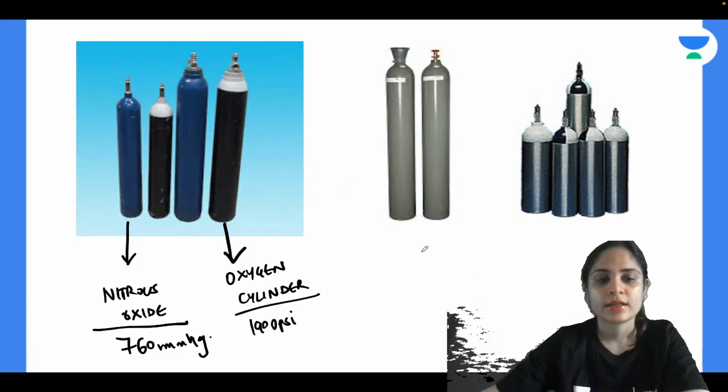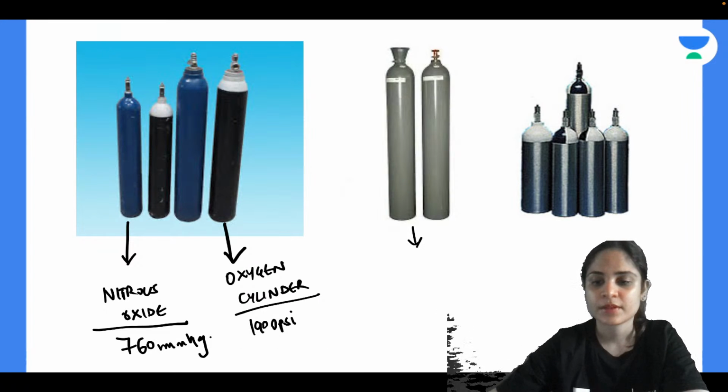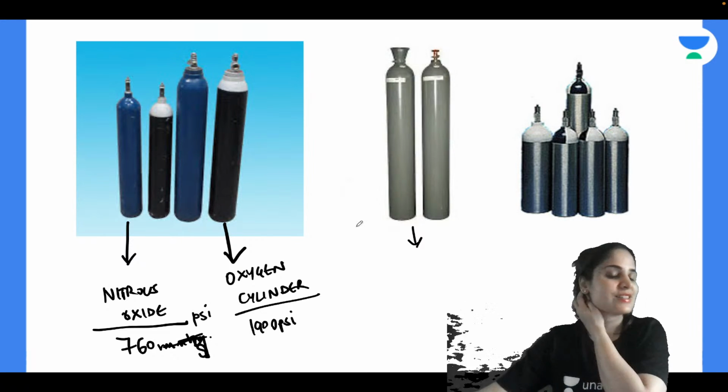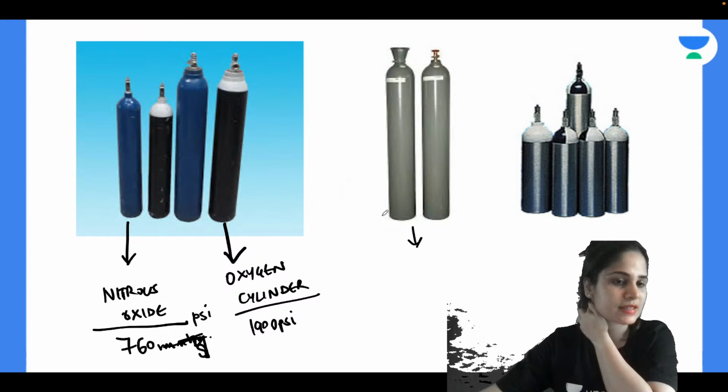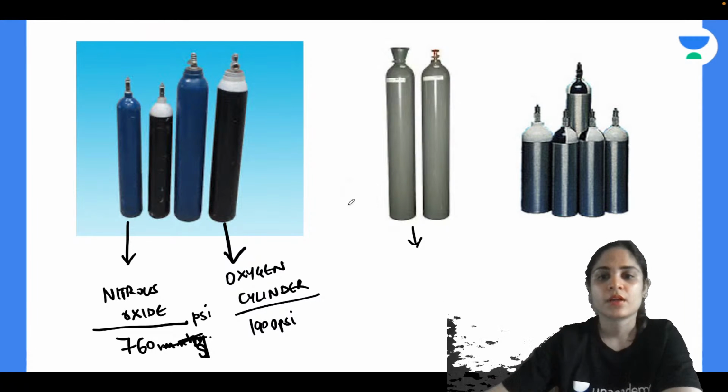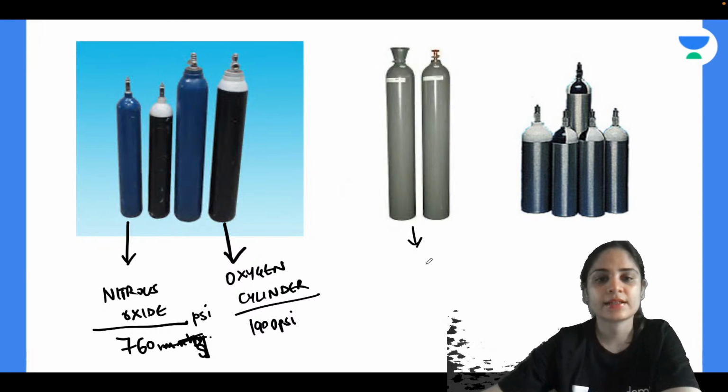Alright, okay. Grey color cylinder, anyone? PSI is pound per square inch. I'm so sorry, guys, even this over here is 760 psi, not mm of Hg. That is atmospheric pressure. So nitrous oxide cylinder is also 760 psi, pound per square inch. Okay, grey color cylinder, can anyone identify what is there in grey color cylinder?